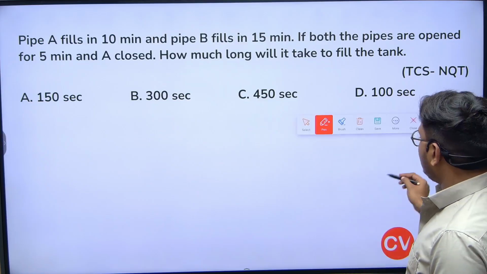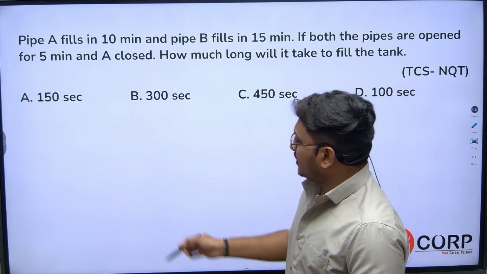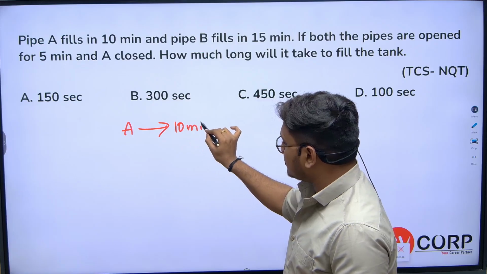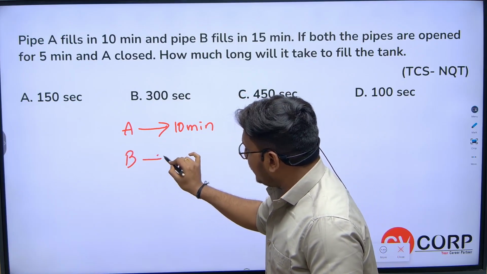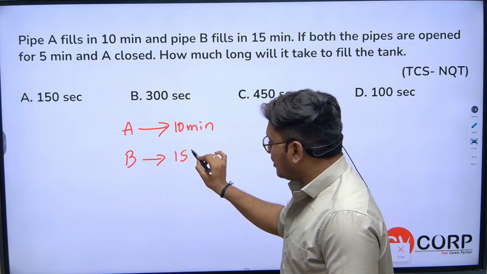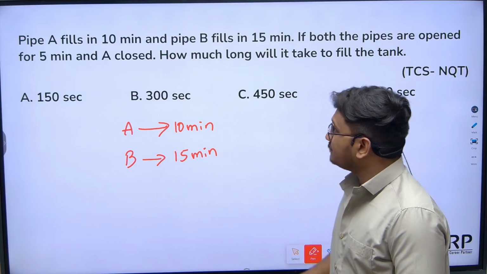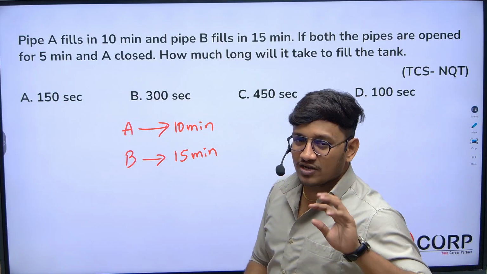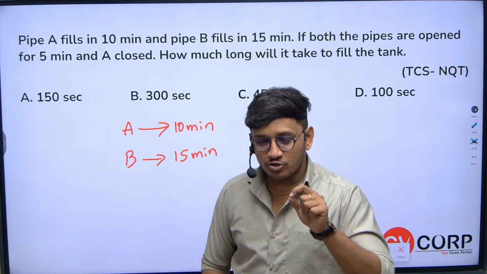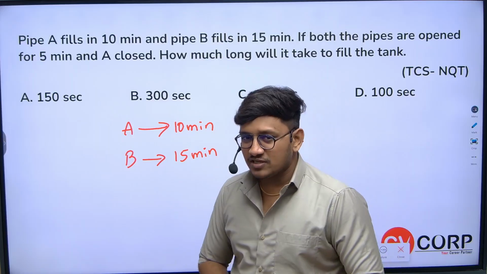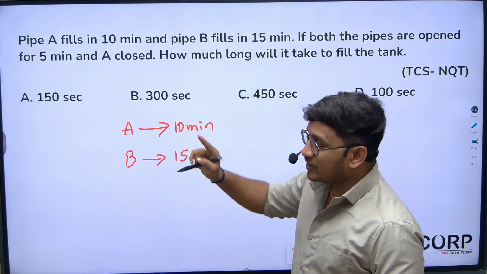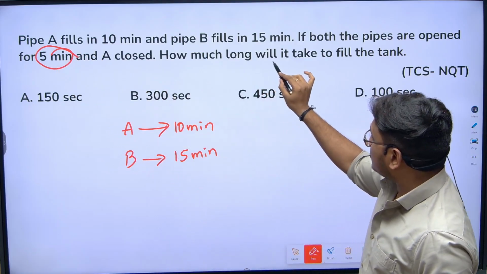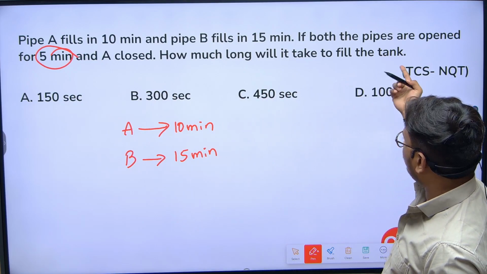So pipe A can fill a tank in how many minutes? 10 minutes. Pipe B can fill a tank in how many minutes? 15 minutes, right? Now if they both are opened, in individual efficiency what kind of conditions will they give? In the terminology of pipes and cisterns, they will give: both taps are open together for 5 minutes, and then A is closed. How long will it take to fill the tank?